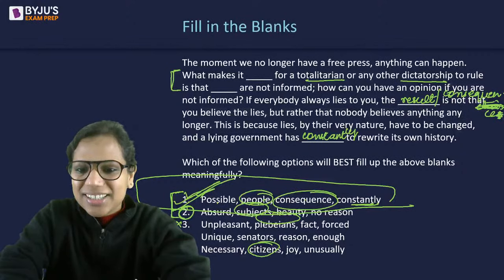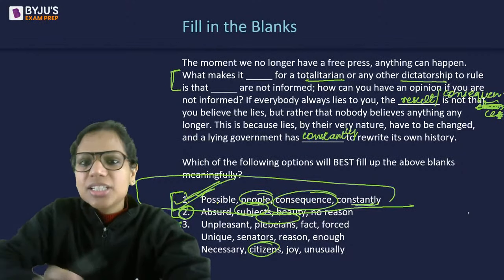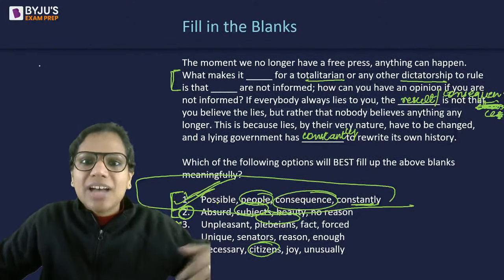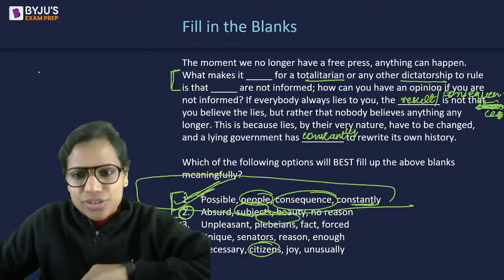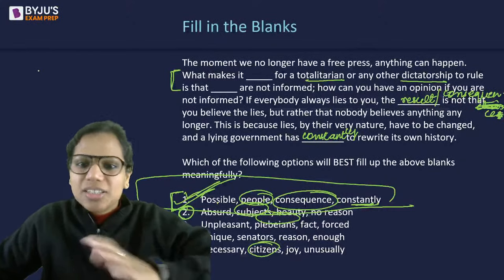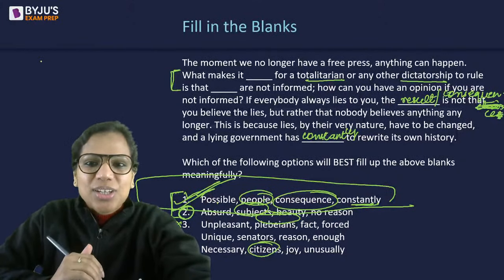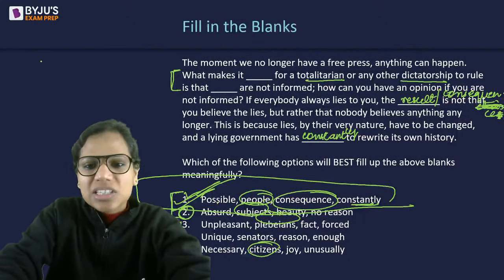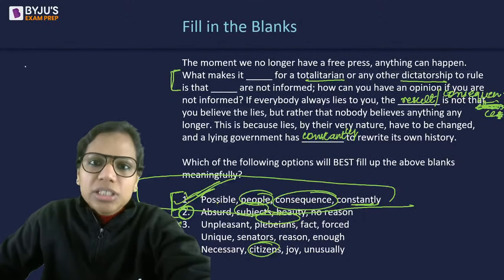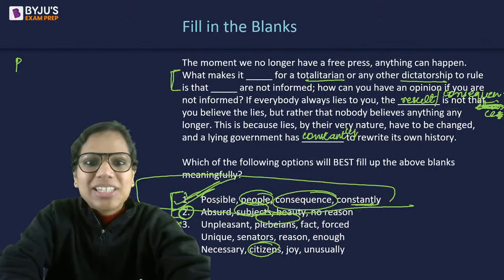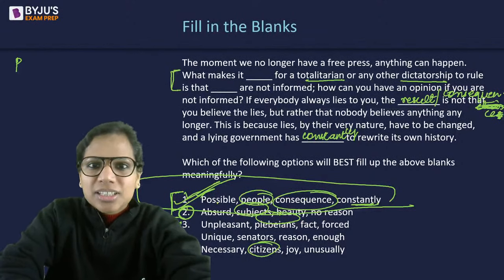Senators are your members of parliament, right? In the US, they have a Senate, so they are called senators. Here we call them MPs, MLAs, the same level. So 1 is the answer here. Hope this is clear. Plebeians are also commoners, right? Plebiscite you must have heard of. A political term, right?